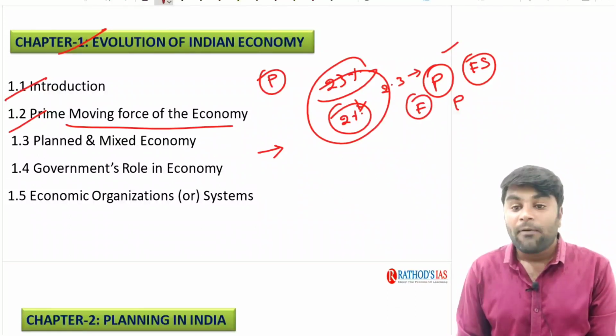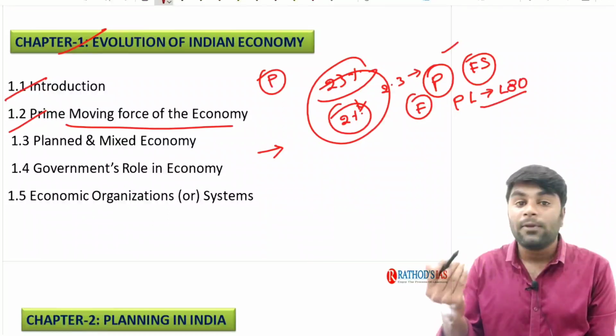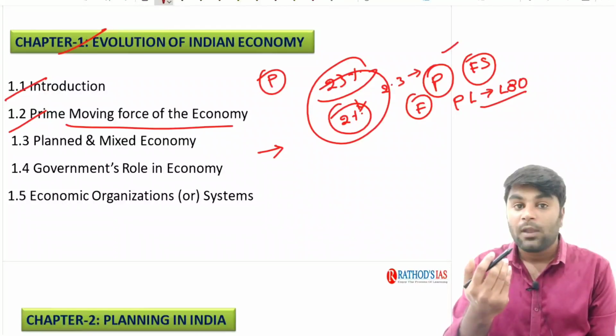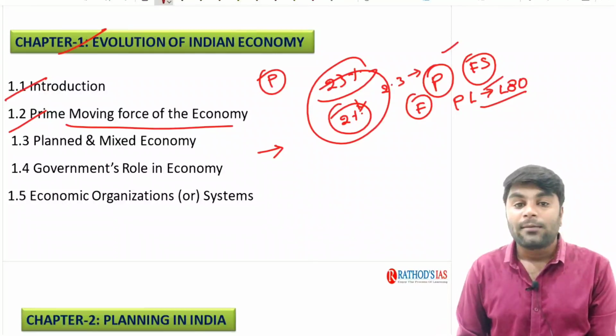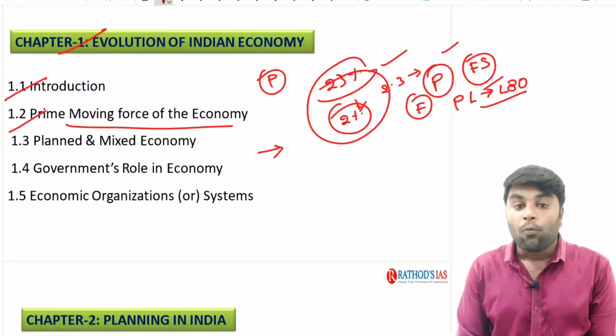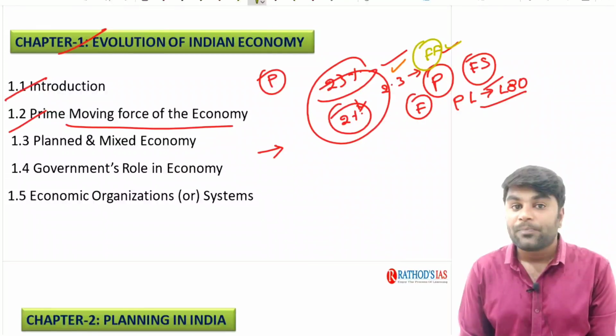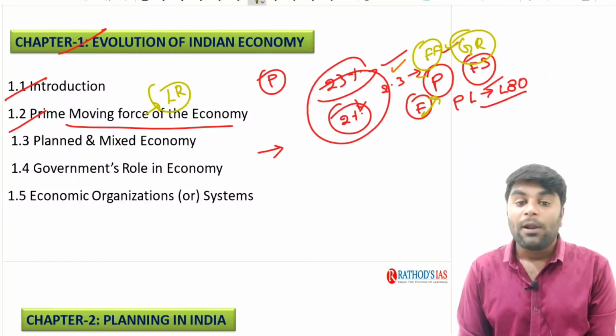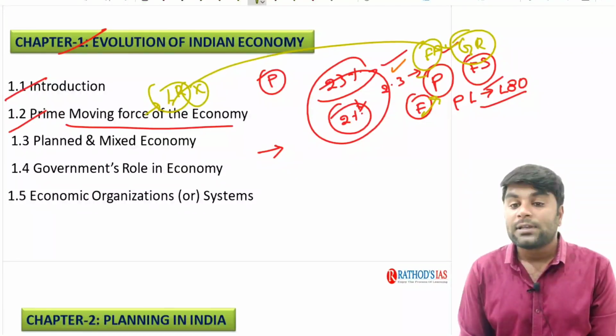That's the reason why we had problems like PL 480, under which we imported wheat from countries such as America. In fact, it had great repercussions on our foreign policy during those times. So in order to cope with these kinds of situations, the political leadership took decisions. We have the Green Revolution later. In fact, we had land reforms before the Green Revolution to solve such problems. But after the failure of the land reforms, we had the Green Revolution.